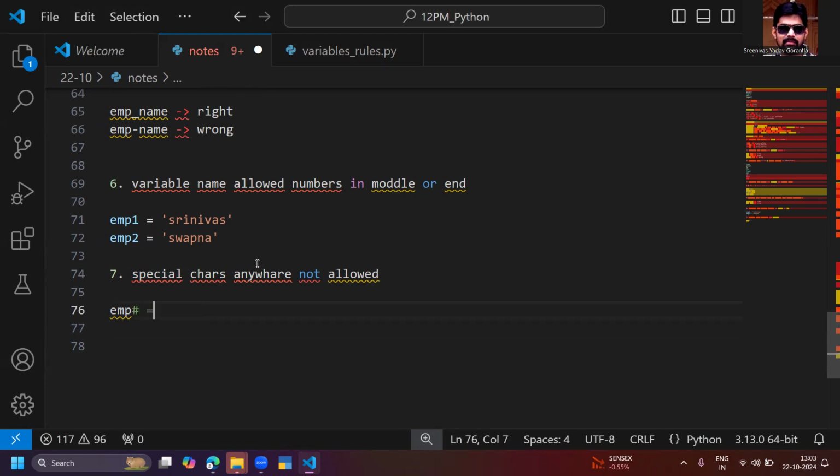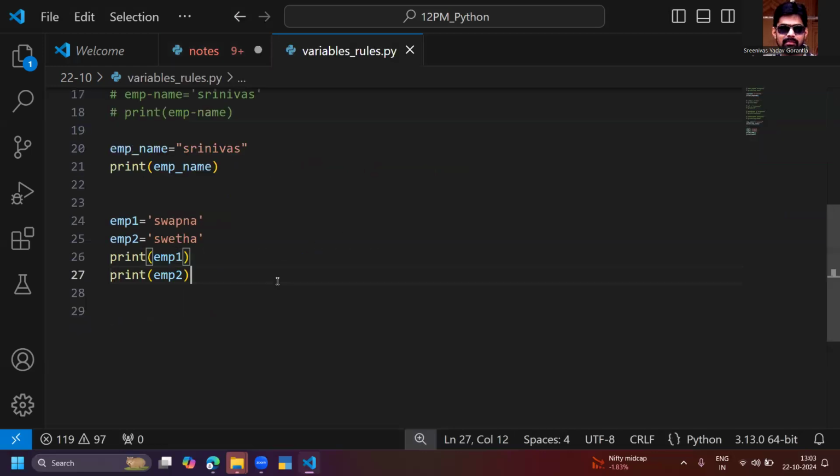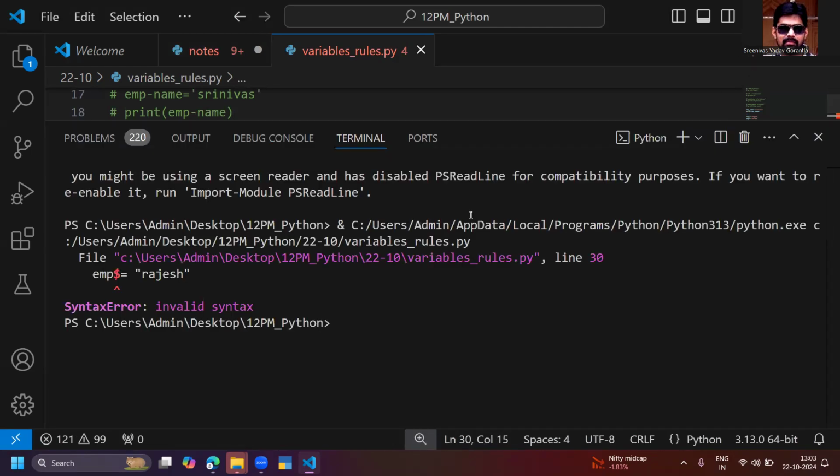EMP hash is equal to something like Ramya. EMP dollar is equal to something like Rajesh. Okay, I'm having Ramya and Rajesh now. Let me try this too. Not allowed actually. So EMP dollar is equal to Ramya, not allowed. EMP dollar is equal to Rajesh, not allowed. Can you see this? It is giving me invalid syntax.